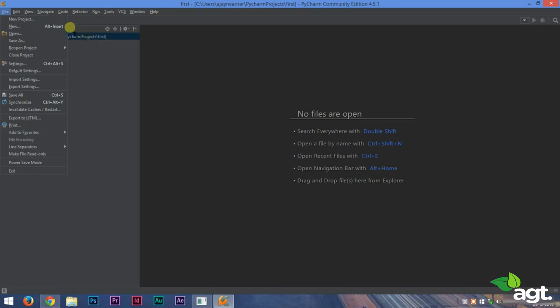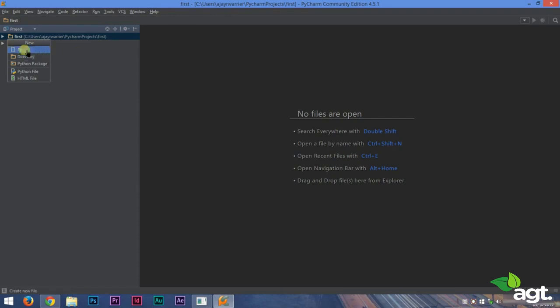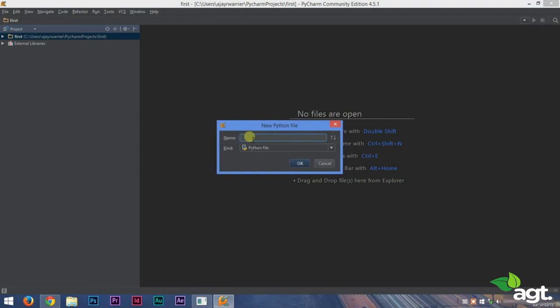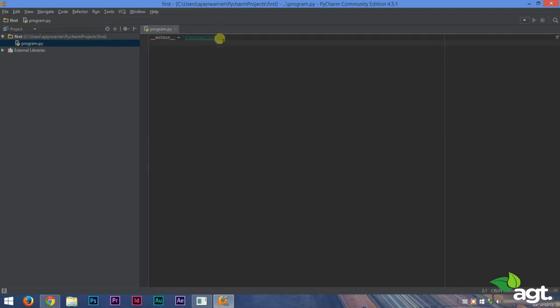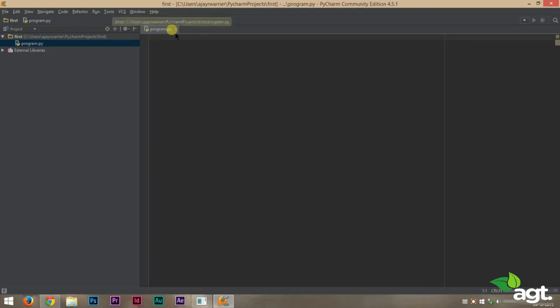Now after creating your new project, go to File again and click on New. And you can see options here. We'll click on Python file and you can name your file. So we'll name it anything. Let it be program. Click on OK, and this is how our screen will look like. Now the file name is program.py. If you noticed, every Python file will have the extension py.